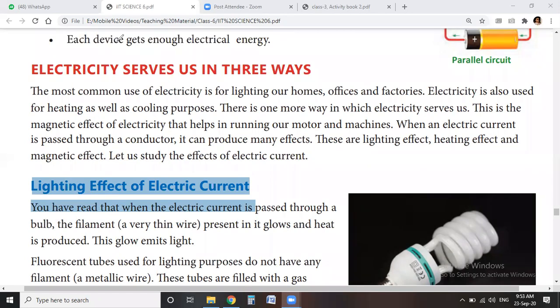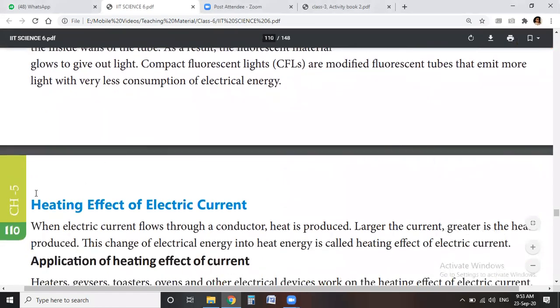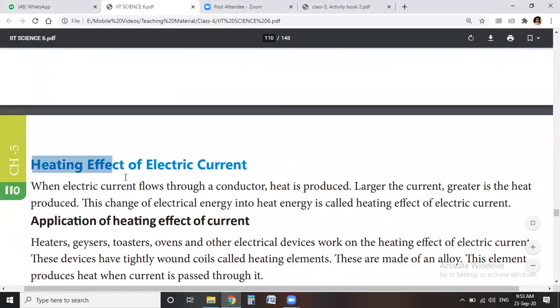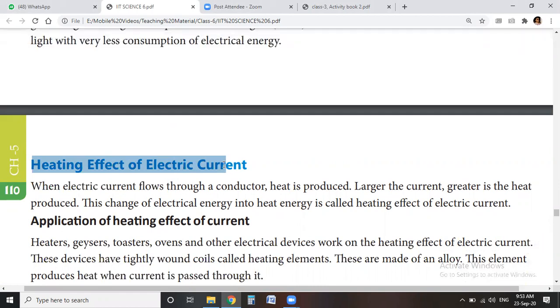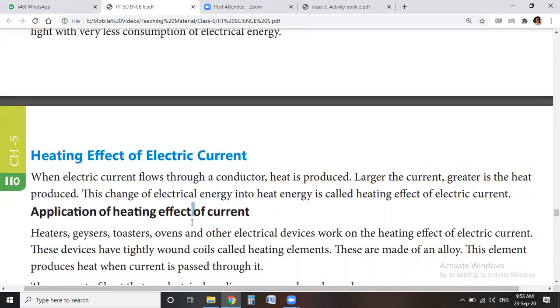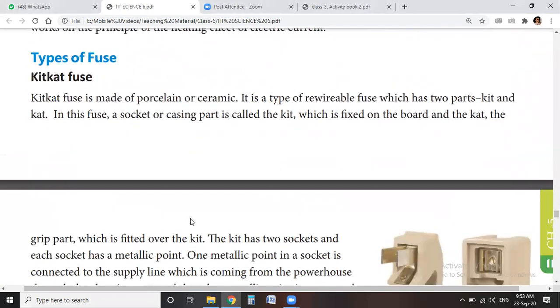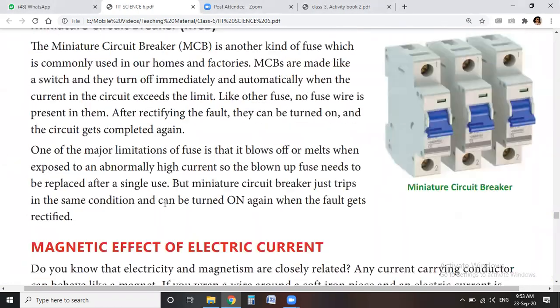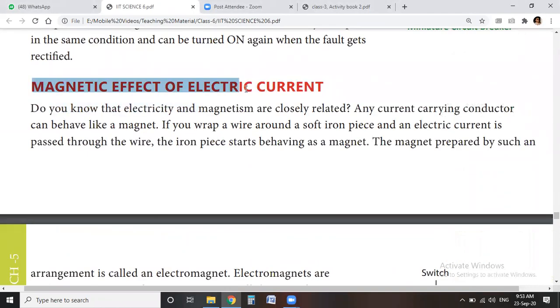And the second one is the heating effect of electric current, which means electricity is used to produce heat, like in ovens, heaters, geysers, and toasters. The last use of electricity is the magnetic effect of electric current, which is used for running electric motors on the basis of magnetism.